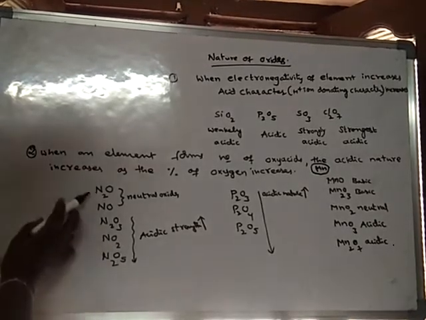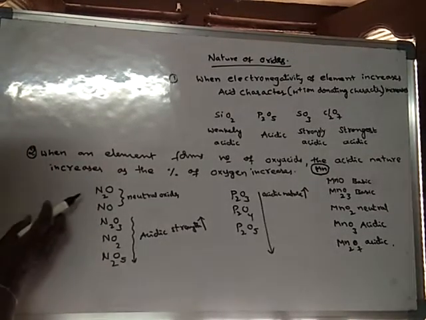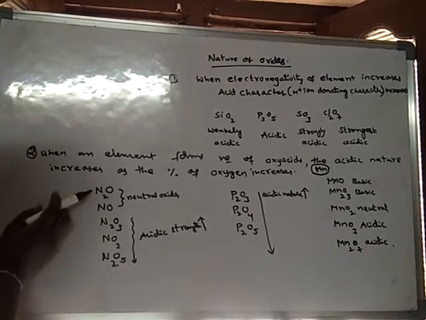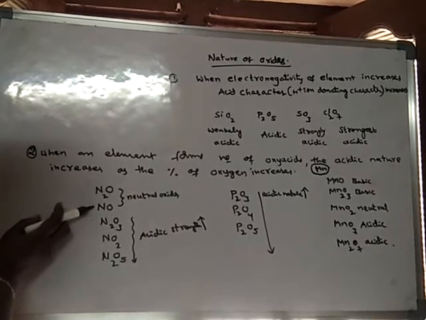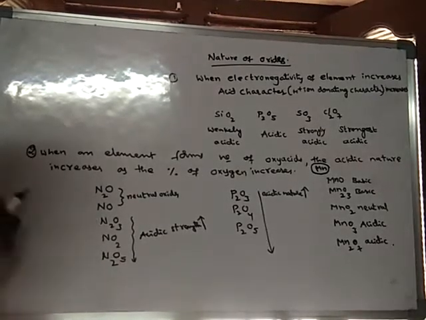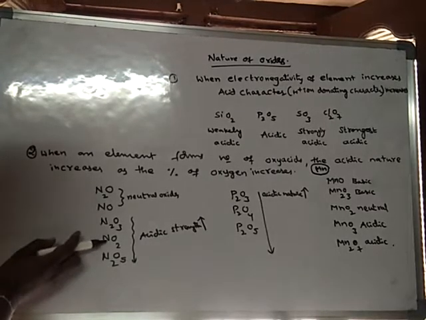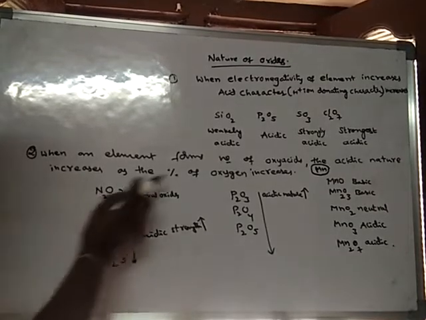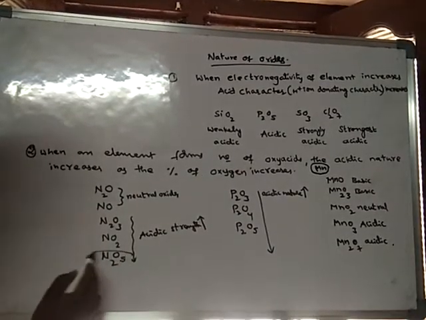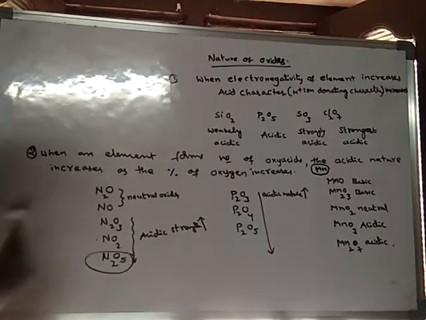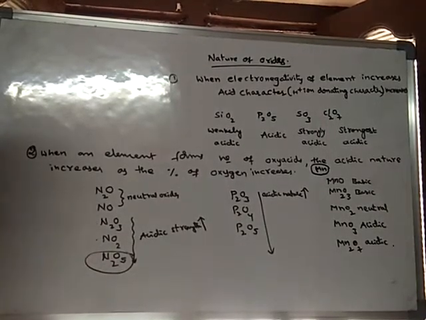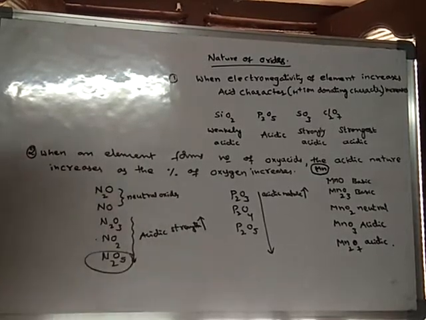Out of the many oxides formed by nitrogen, these two oxides are neutral in nature. The percentage of oxygen is gradually increasing, so as it increases, the acidic nature also increases. This is a strong acid when compared to this one, and this is a strong acid when compared to this one. These two are neutral in nature.